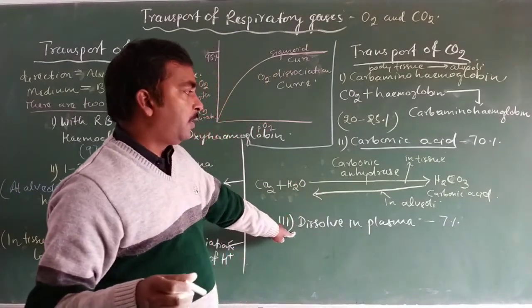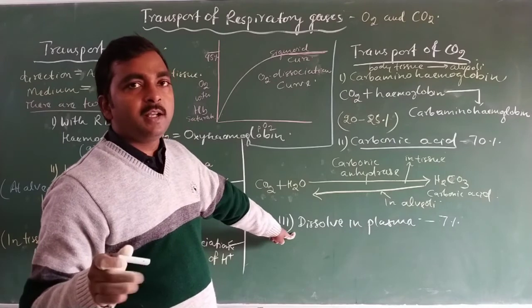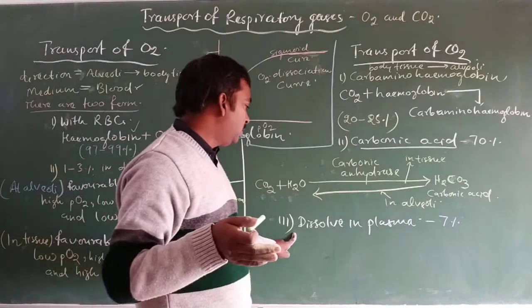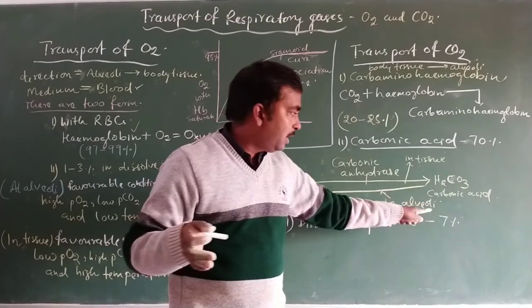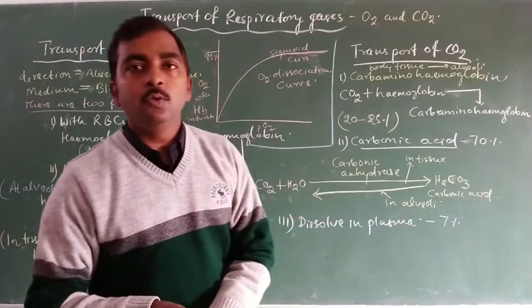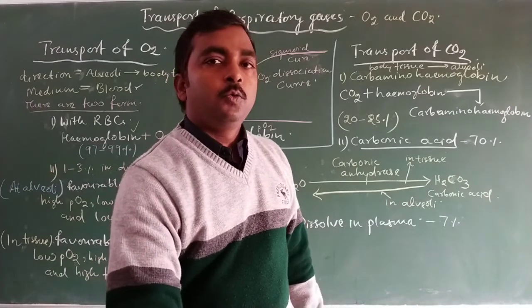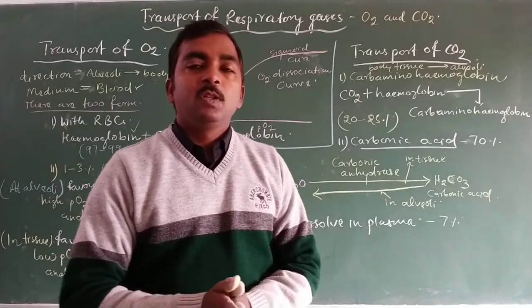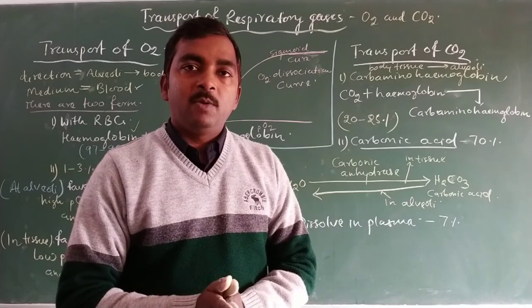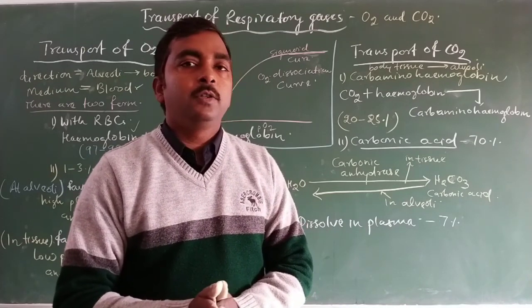Now, the third form in which carbon dioxide can be transported in our blood is dissolved form through the plasma, and about 7% of CO2 gets transported in dissolved form. So this is all about the transport of gases. Thank you for watching this.